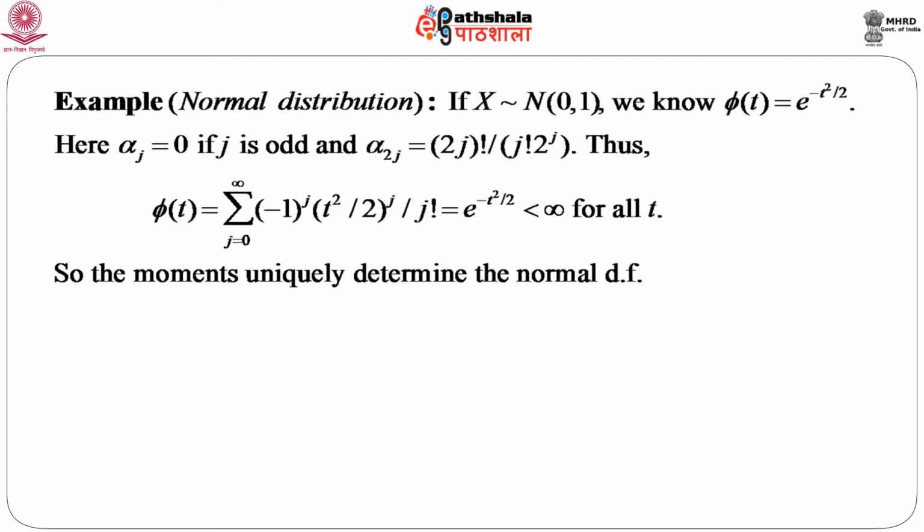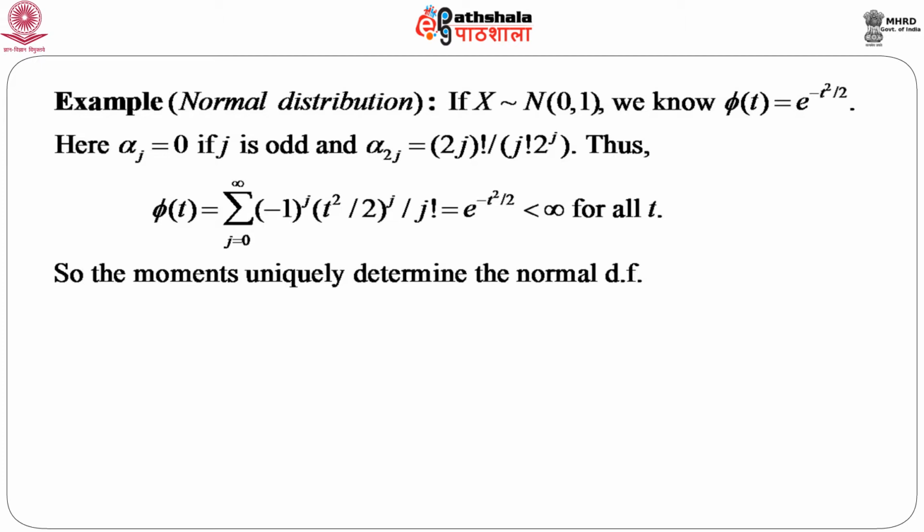Here alpha j, now you see, we will not get any term involving odd power of t, because it is e to the power minus t square by 2. So, in every term we will get the power of t square. So, naturally, the coefficient corresponding to an odd power of t must be equal to 0. So, we can immediately say that alpha j equals 0 if j is odd, and alpha 2j equals 2j factorial by j factorial into 2 to the power j.